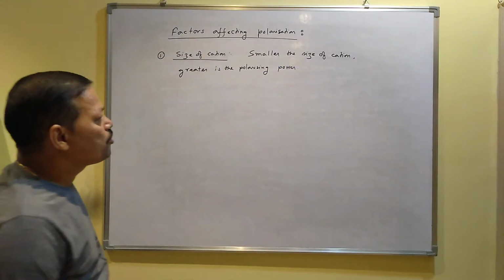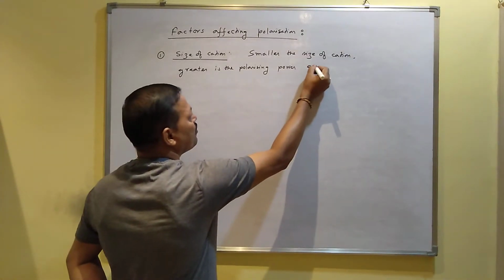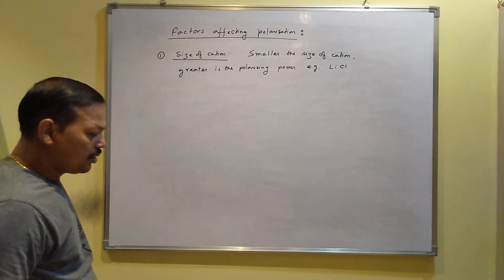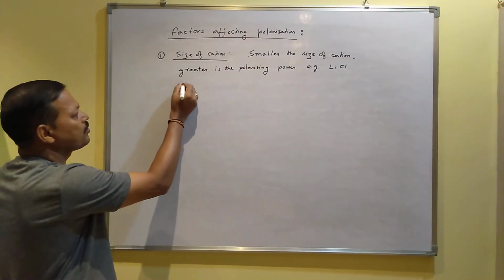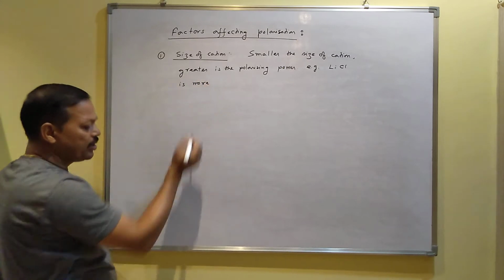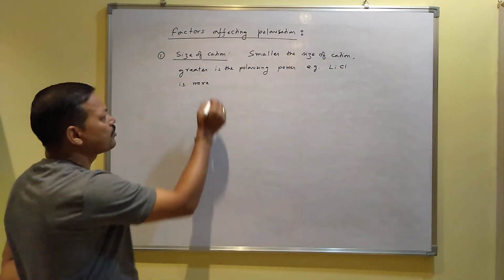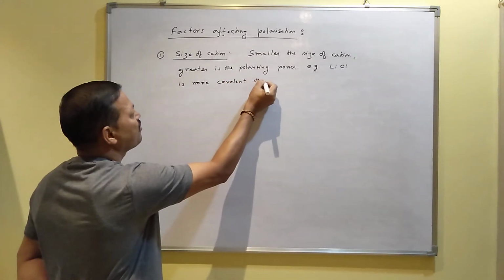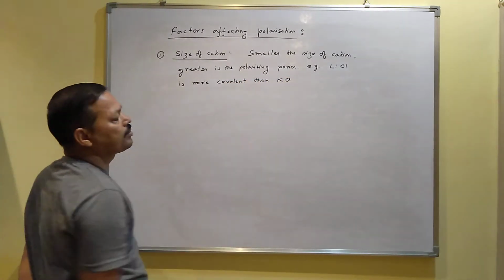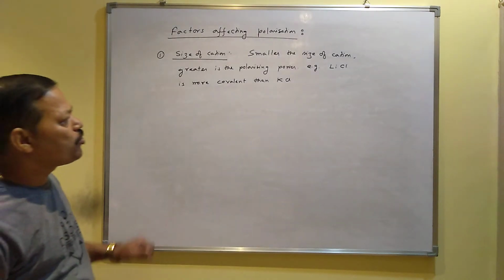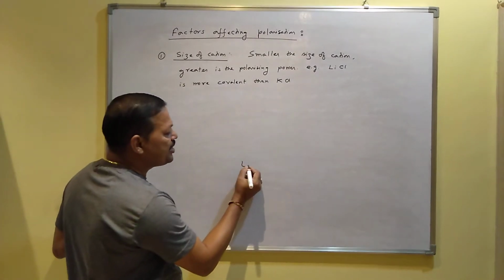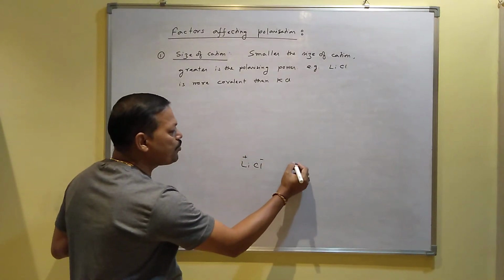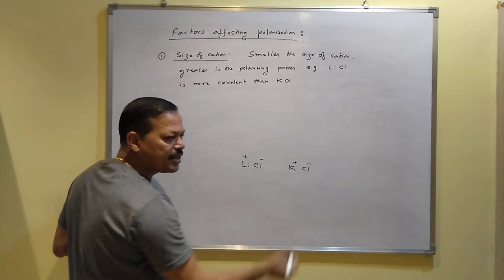And if you want one example, for example, lithium chloride is more covalent than potassium chloride. So I have compared lithium chloride and potassium chloride. In lithium chloride, lithium is the cation and chlorine is the anion, and in potassium chloride, potassium is the cation and chlorine is the anion.